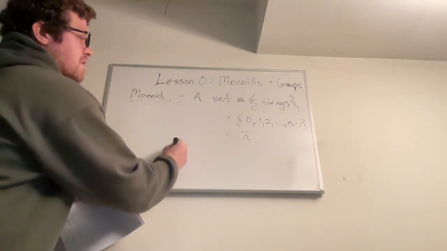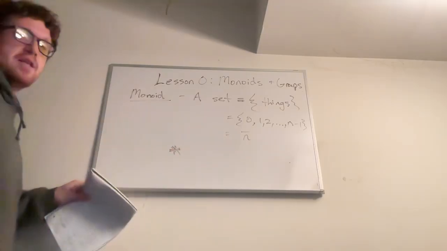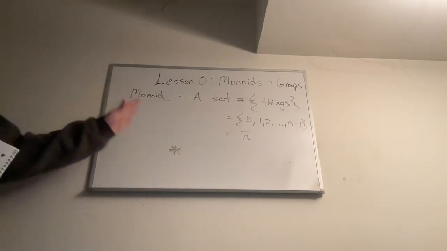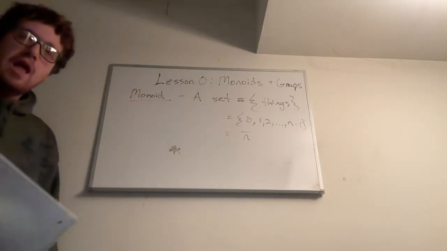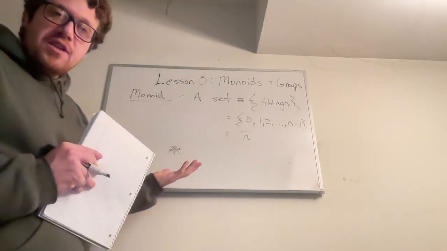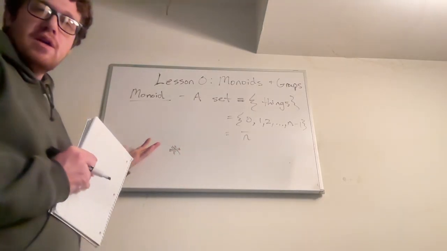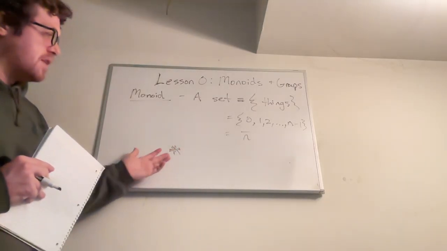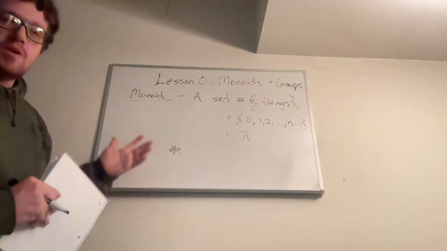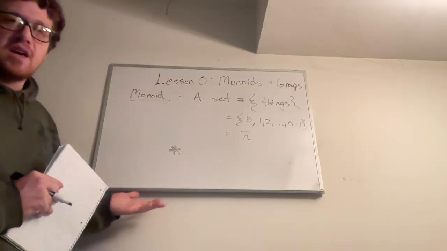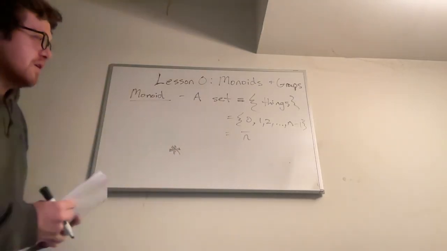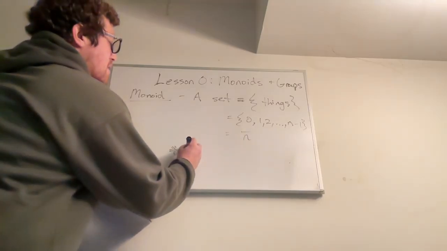The symbol is not really important. So a lot of the times we just write it as a star or a blob or a dot, some sort of ambiguous symbol. It could be a specific operation like addition in the integers, and then you would write a plus, but it's kind of like an abstraction of that. So you could think of it as just some arbitrary symbol. It doesn't have to be a plus sign. It doesn't have to be a multiplication sign. It could be whatever you want it to be. So here we have star.